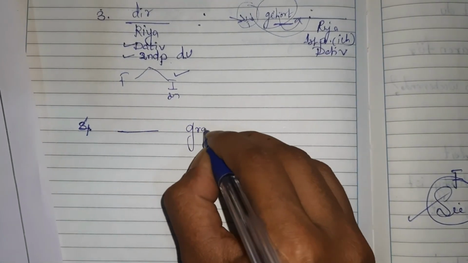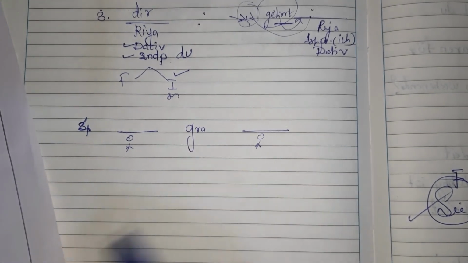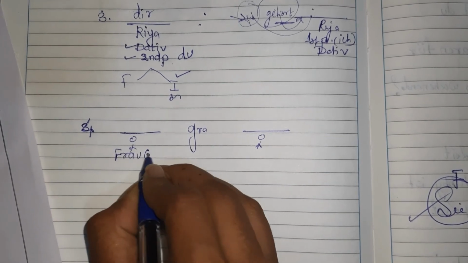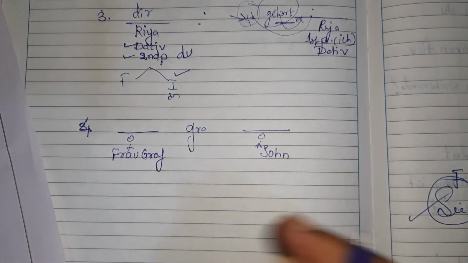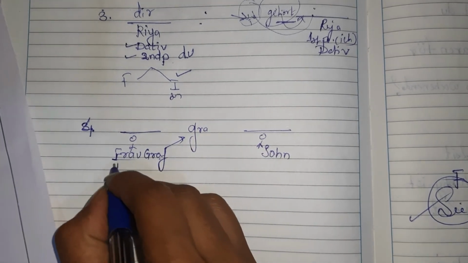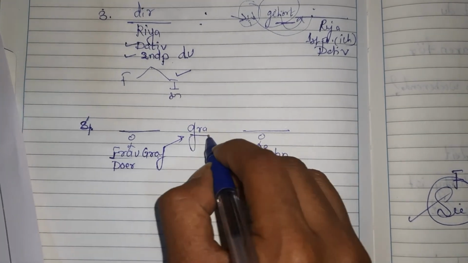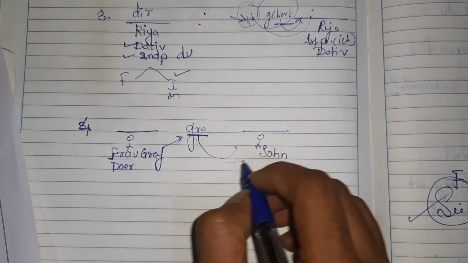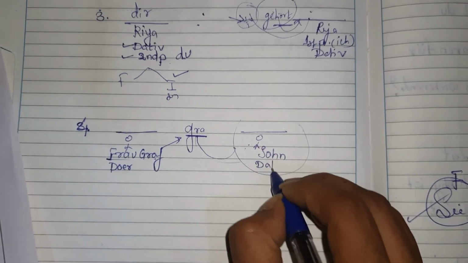So your gratuliert word is there. Now some person will be congratulating this person. So who is that person who is going to congratulate? Of course Frau Graf. And whom is she going to congratulate? Of course the son. Now this person who is congratulating is of course a doer, no? She is a doer because she is doing the action of congratulating, and we know congratulating is a dative verb. So whoever you congratulate, whoever you help, whoever you thank, that person becomes dative. So it is a dative case.